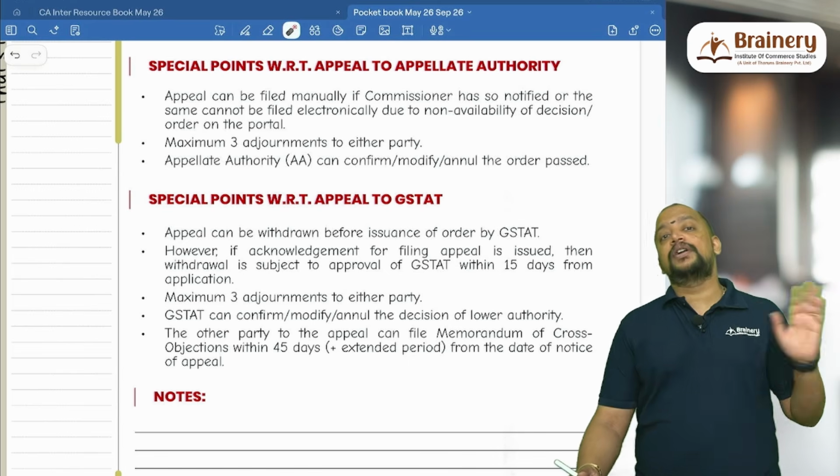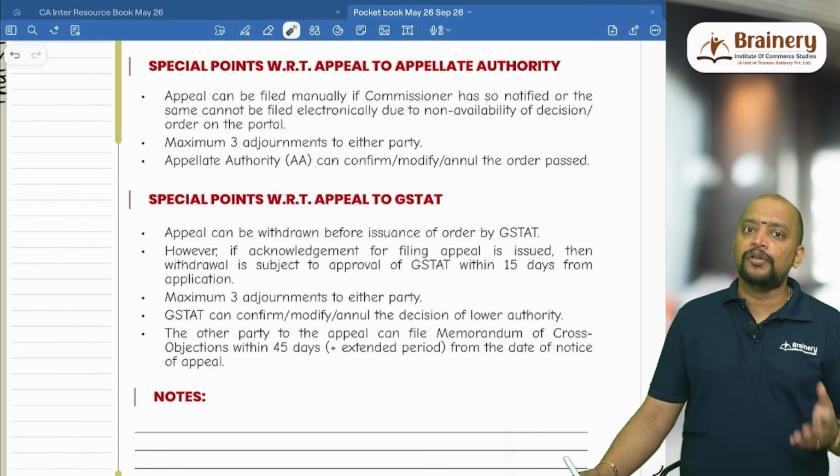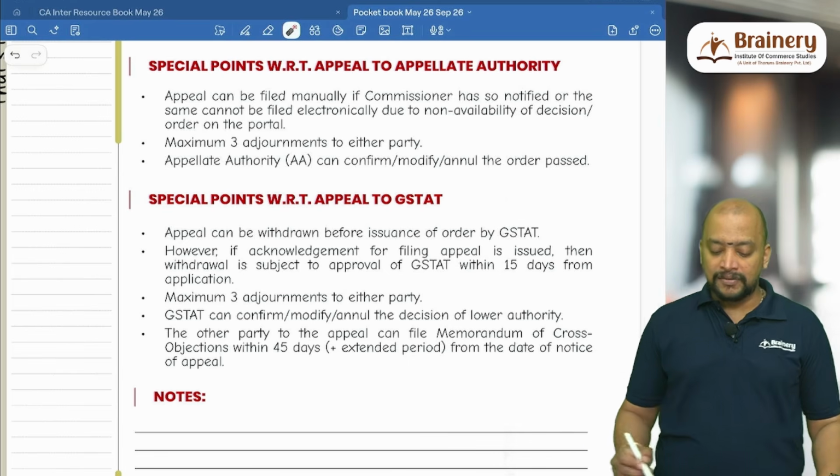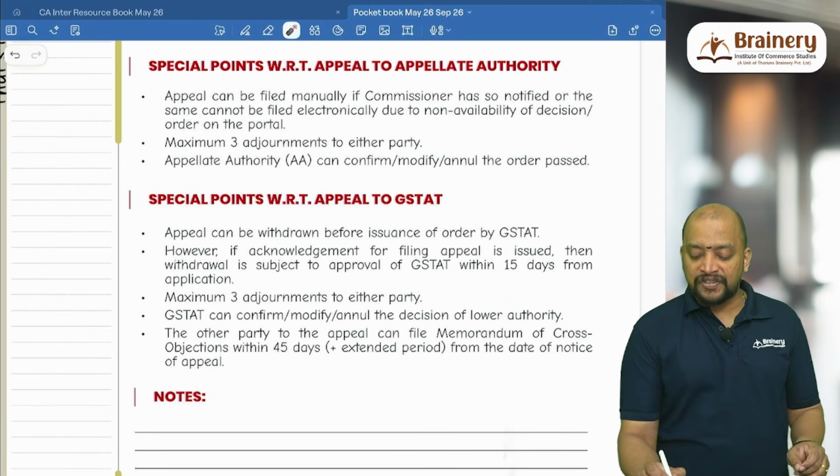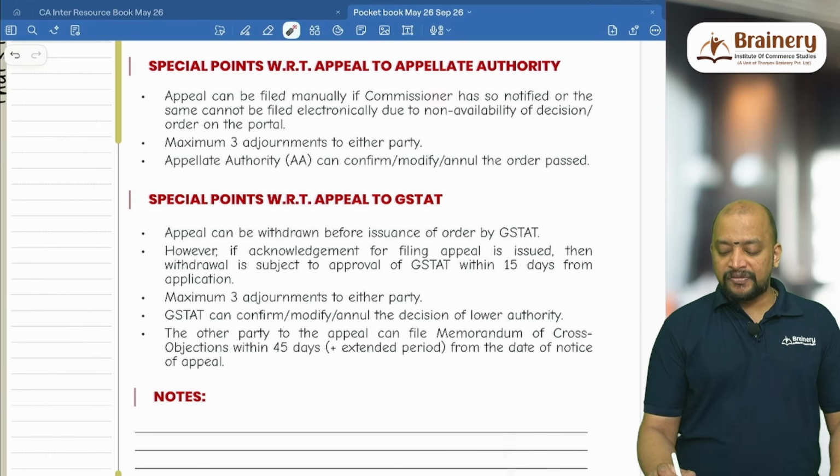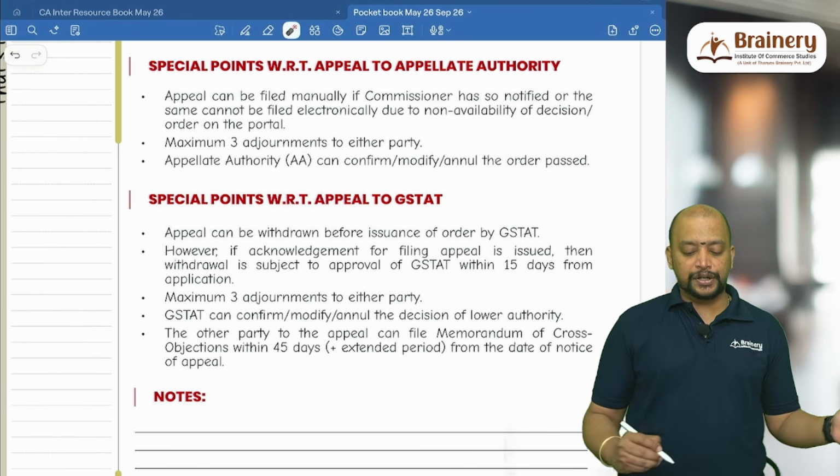What if the order copy is already available in the portal? Then we can directly go for electronic filing of appeal itself. So 2 situations: either it is notified by the commissioner, or the same cannot be filed electronically due to non-availability of decision or order on the portal.